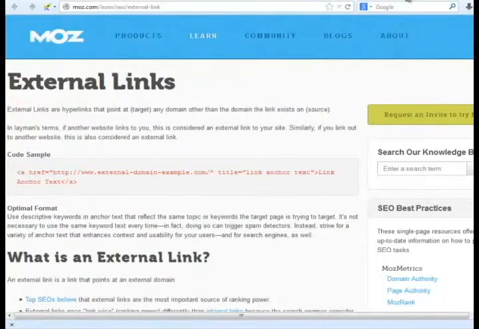External backlinks are the links that point at, or target, any domain other than the domain the link exists on, source. If another website links to you, this is considered an external link to your site. Similarly, if you link out to another website, this is also considered an external link. Experienced SEOs believe that external links are the most important source of ranking power. This is because external links pass link juice, ranking power, differently than internal links, because the search engines consider them